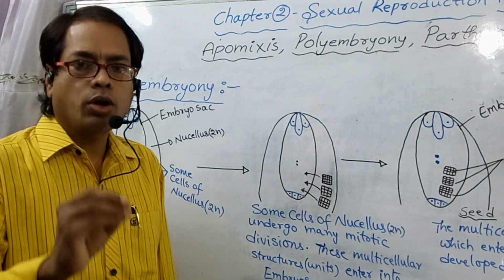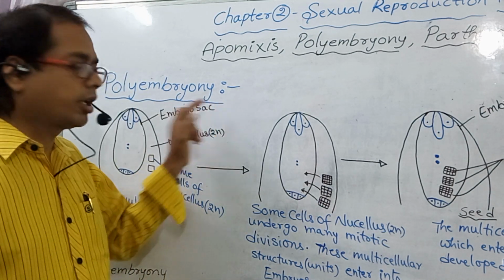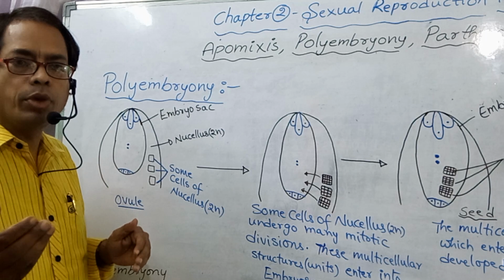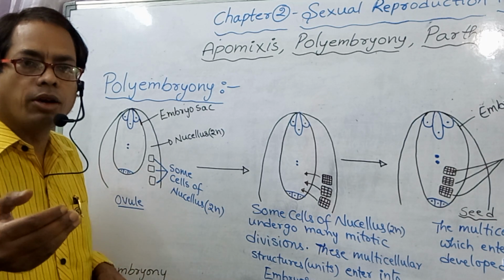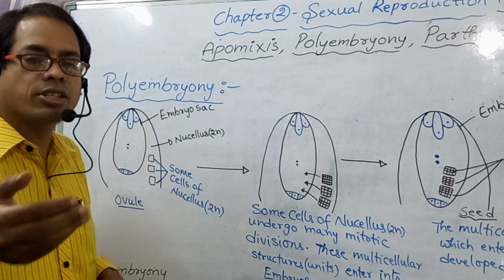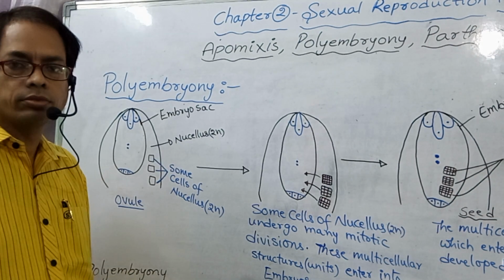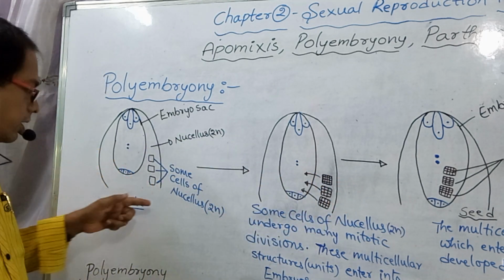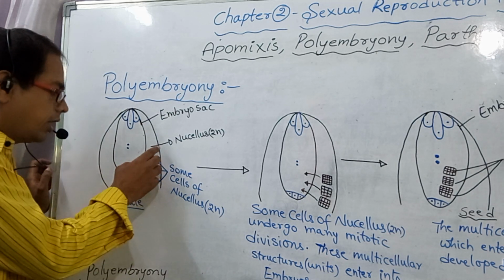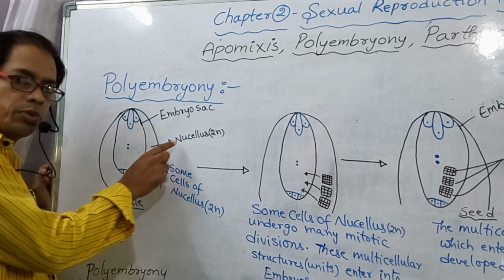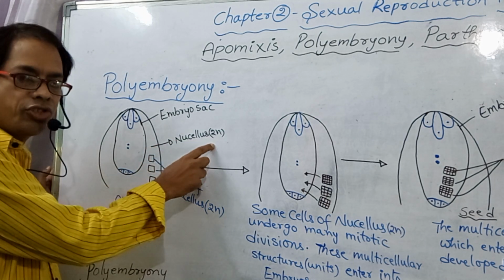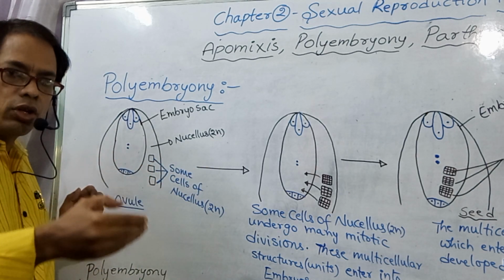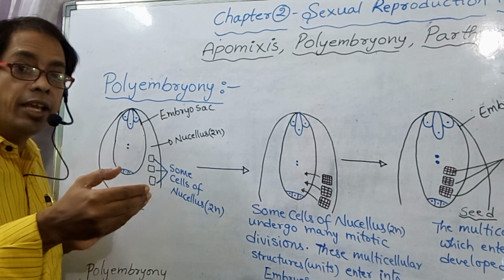Now I want to explain polyembryony. Poly means many, embryony means embryos. The presence of more than one embryo in a seed is called polyembryony. Now look at these diagrams, my dear students. This is the ovule, and inside the ovule the nucellus is present, which is diploid in nature. Generally, one of the nucellar cells converts into the embryo sac.